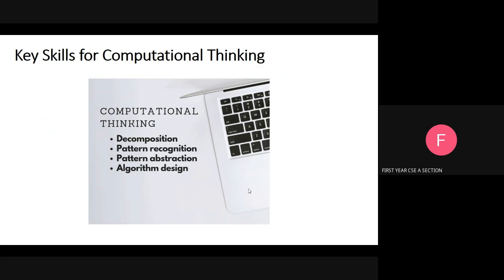That is abstraction. Next, pattern recognition means looking for the similarities among and within problems. Next, algorithm. Algorithm means a step by step procedure to solve a problem.